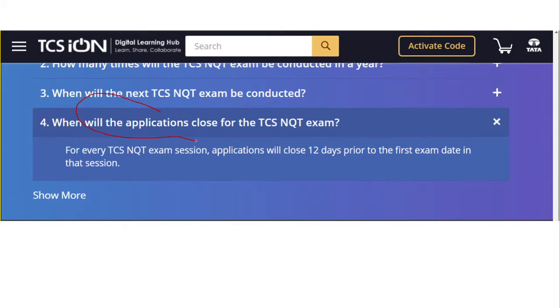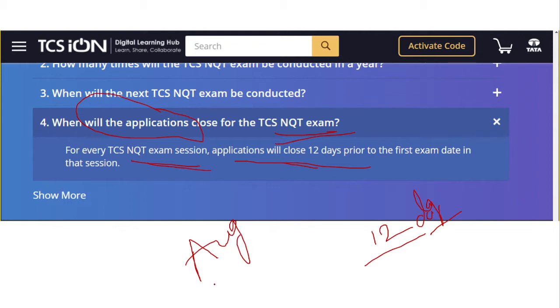So when will the application close for the TCS NQT? For every TCS NQT exam session, the applications will close 12 days prior to the first exam. For example, for the August session, in July, around July 15 or 16 they will close the registration. They have mentioned 12 days prior to the first exam date in that session.